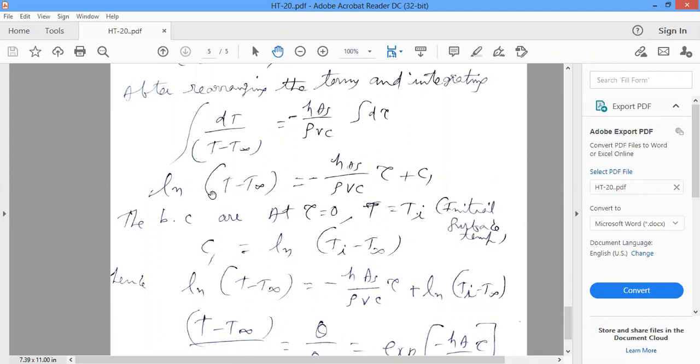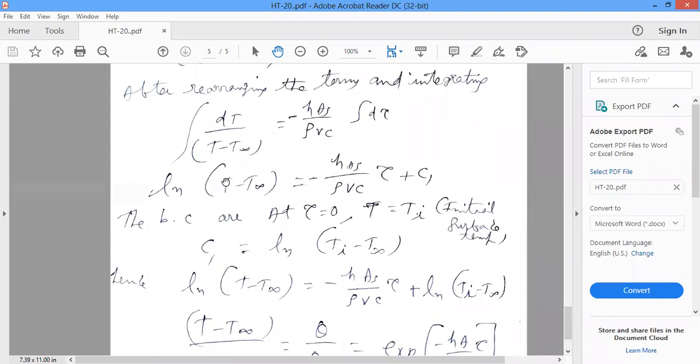Substitute this here. So ln (Ti minus T free stream) is equal to hA by rho Vc into time 0, which is 0. Therefore, what is the C1 value? C1 is equal to ln (Ti minus T free stream).